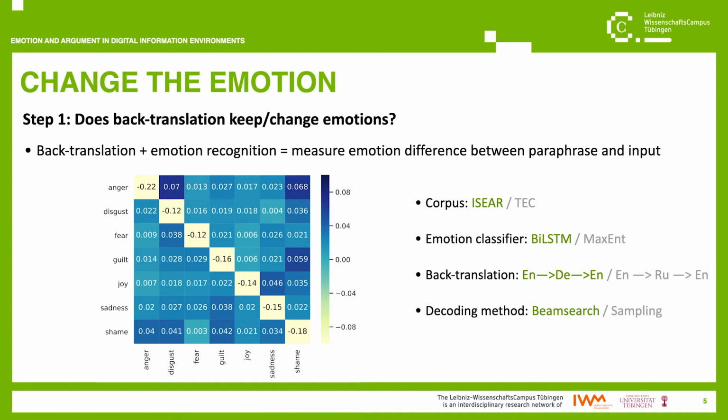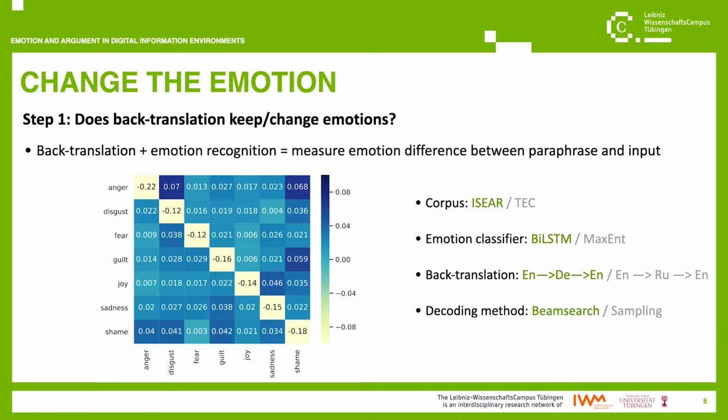Similarly, as another example, the bottom row tells us that the back translations of the texts expressing shame have a little bit more anger than their original counterpart. They also have an increase in disgust, fear, guilt, joy, and sadness, but they have a decrease in the emotion that was originally there, shame.